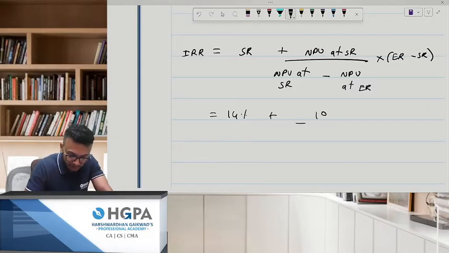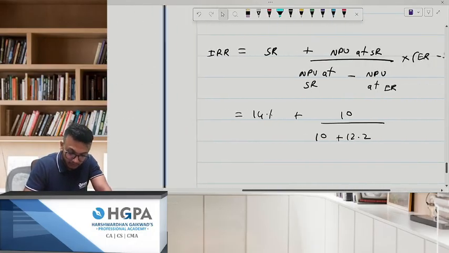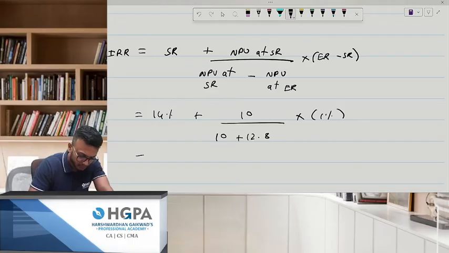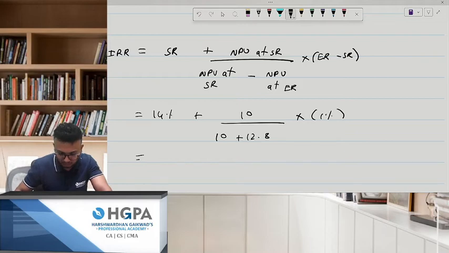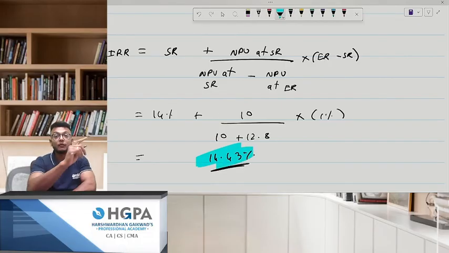The NPV at start is 10 and at the end it is 12.8, because the minus becomes plus. Into 1%. 10 upon 22.8, so 14.43% is your YTM.